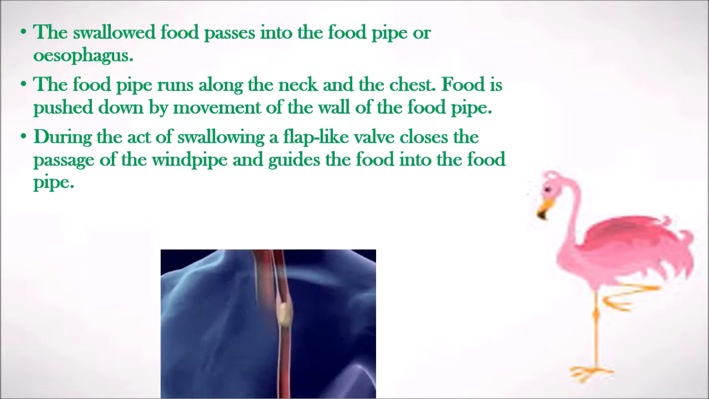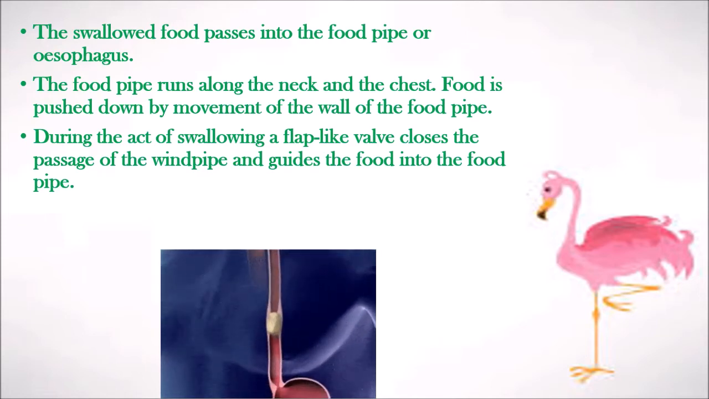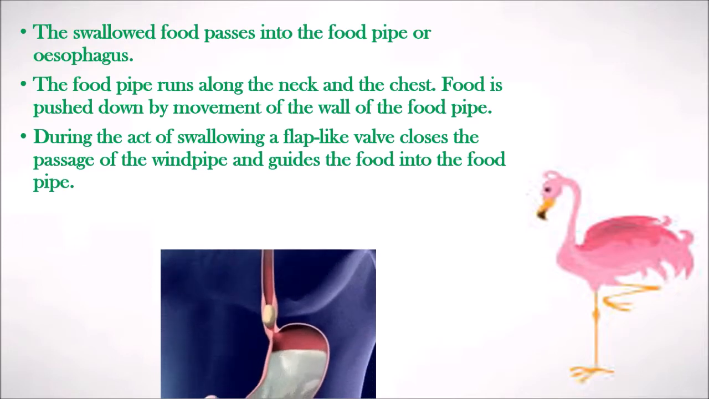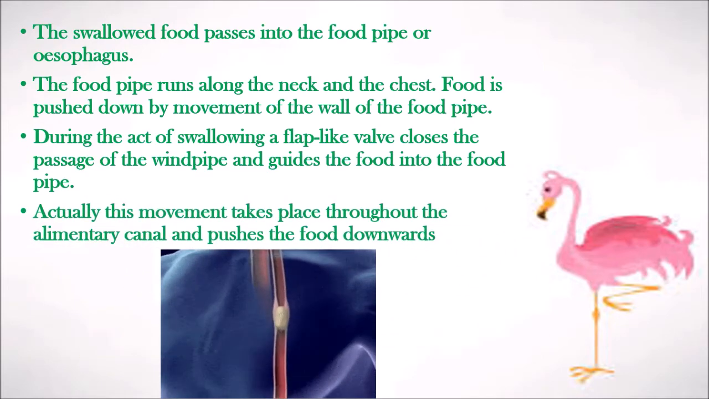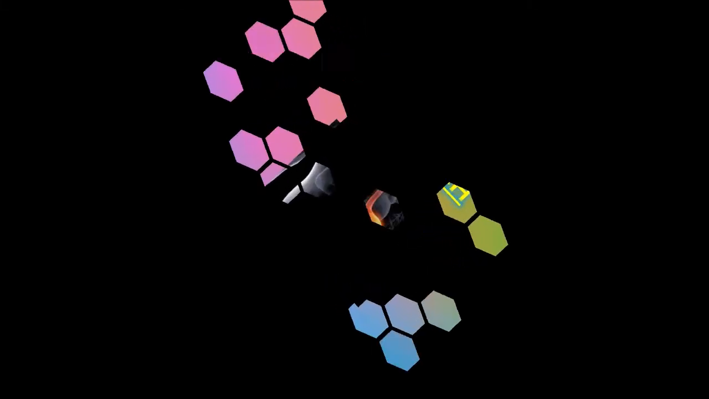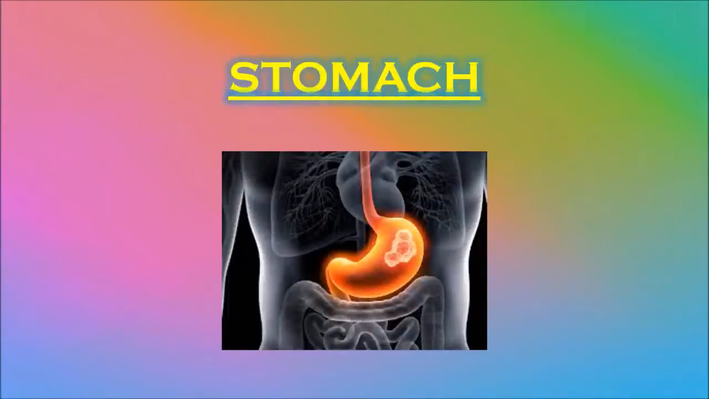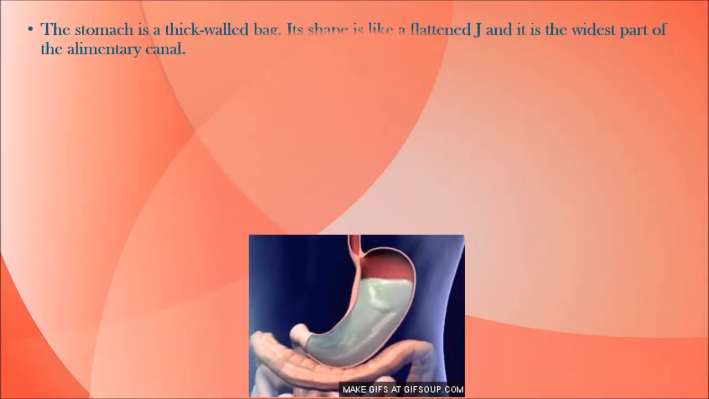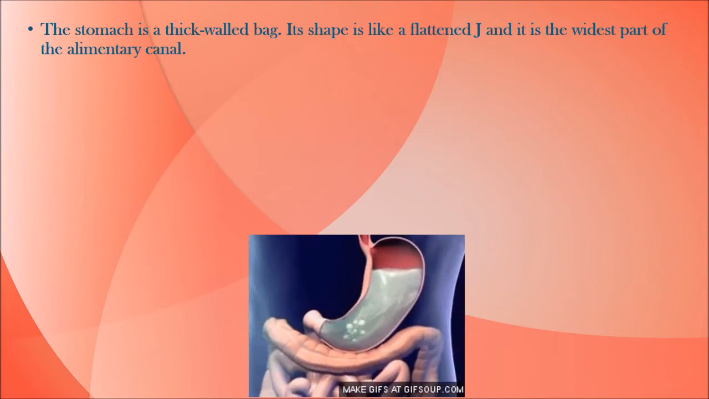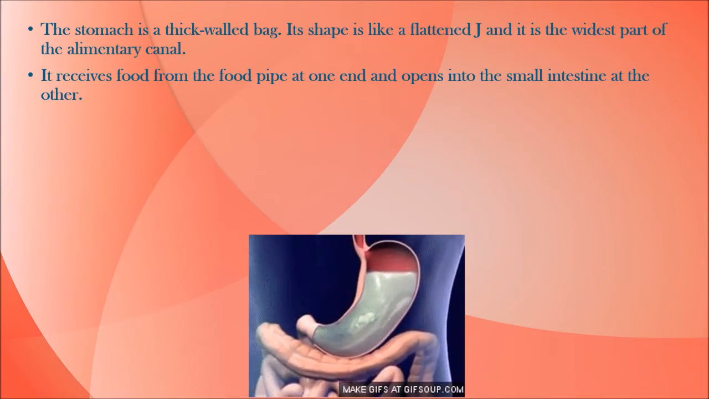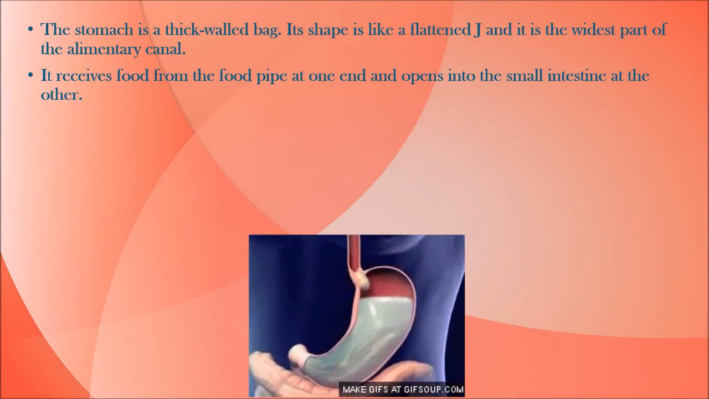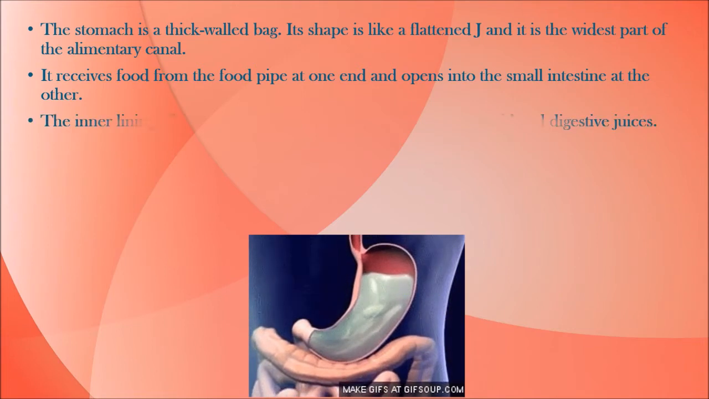Now, the food pipe runs along the neck and the chest. The food is pushed down by the movement of the wall of the food pipe. After the food has crossed the food pipe, it reaches the stomach. The stomach is a thick walled bag. Its shape is like a flattened J and it is the widest part of the alimentary canal. It receives food from the food pipe at one end and opens into the small intestine at the other.